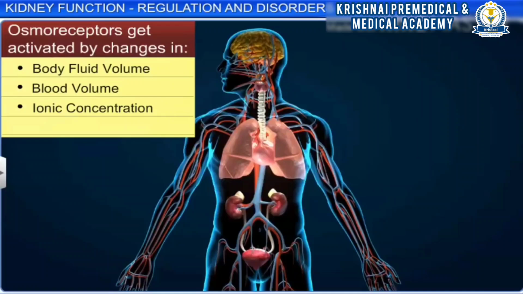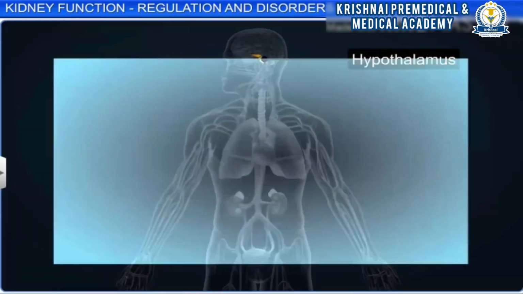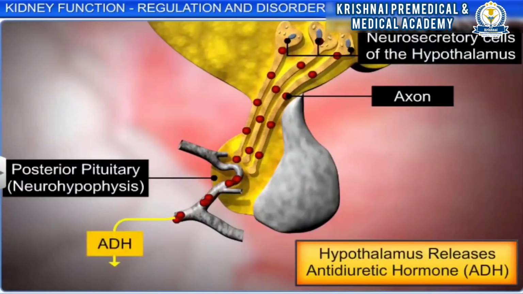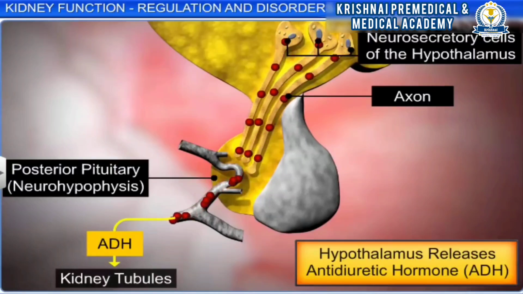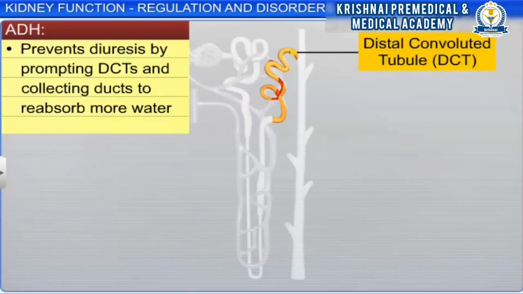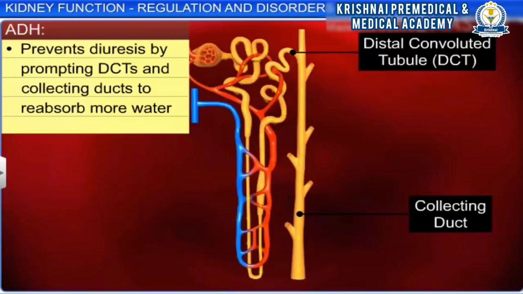For example, the decrease in level of body fluid activates the osmoreceptor, which stimulates the hypothalamus, which in turn neurally stimulates the neurohypophysis of the pituitary to release the antidiuretic hormone ADH or vasopressin. ADH acts on the distal convoluted tubule DCT and the collecting duct to reabsorb more water, thereby preventing diuresis.